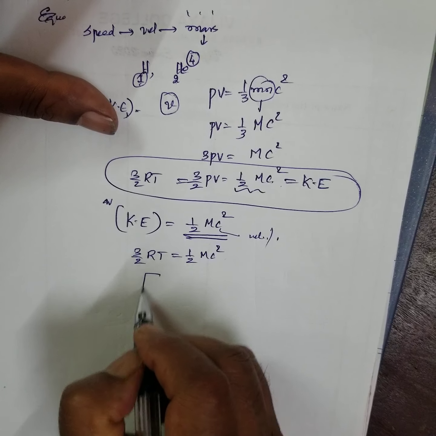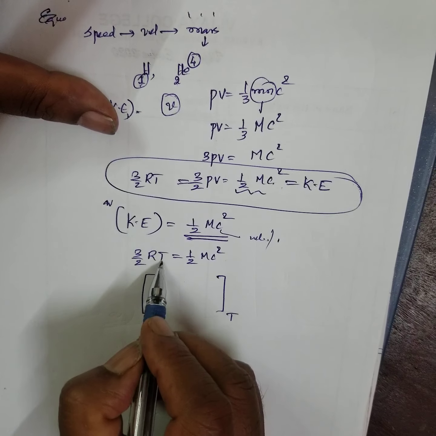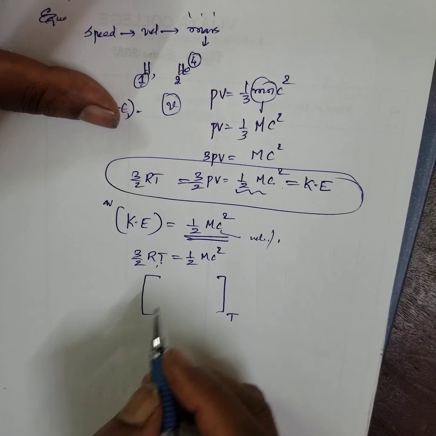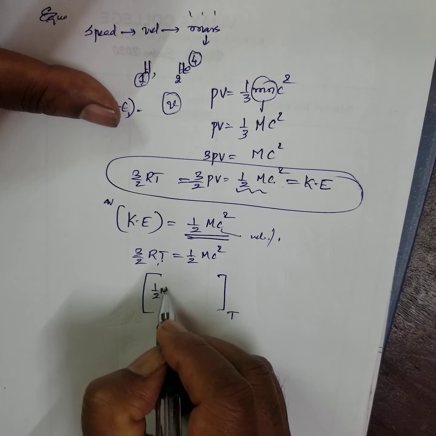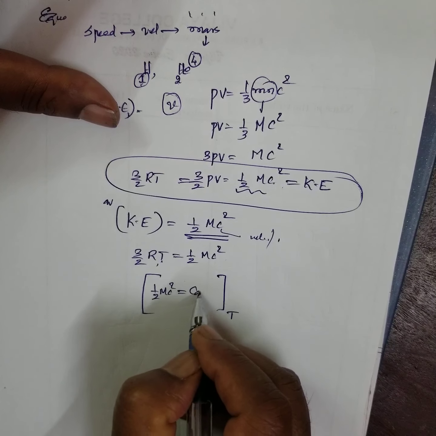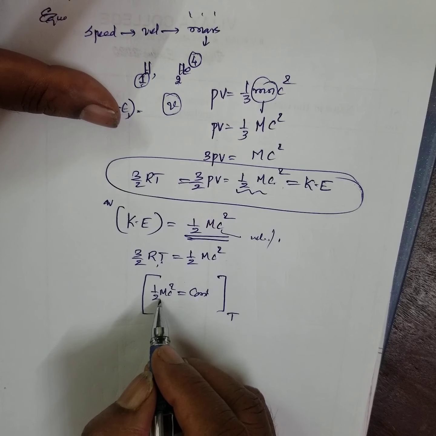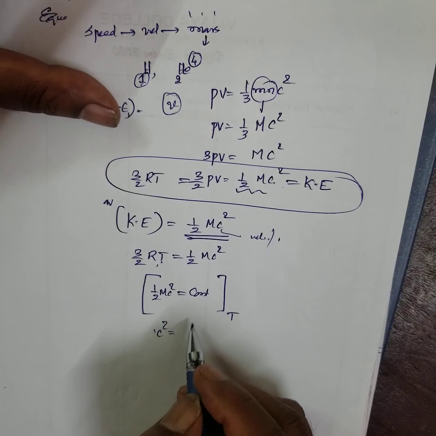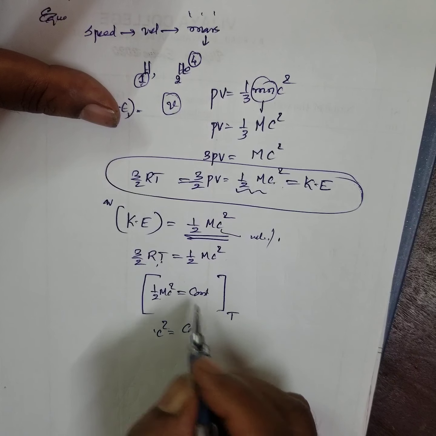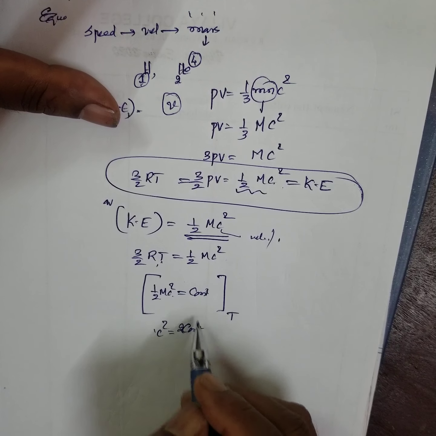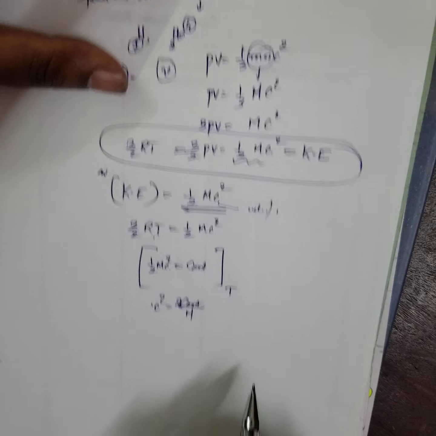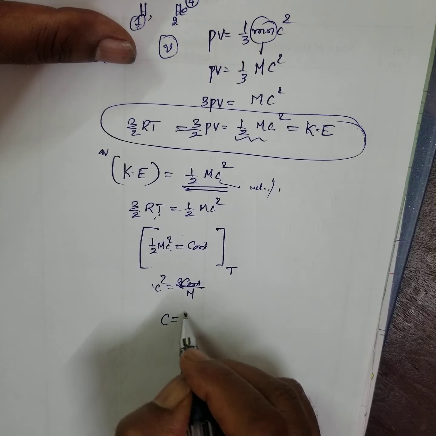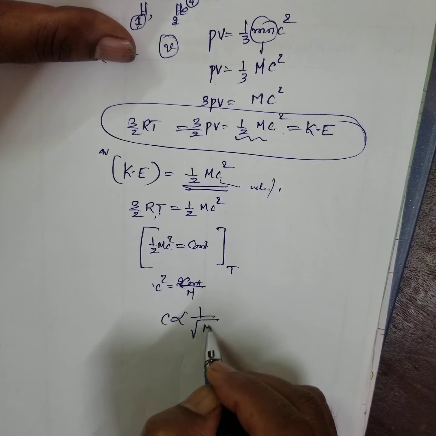At a given temperature, R is constant. Therefore, half mc square is equal to a constant. Everything is constant. Or c square is equal to 2 times constant by m, or c is what? Inversely proportional to square root of m.